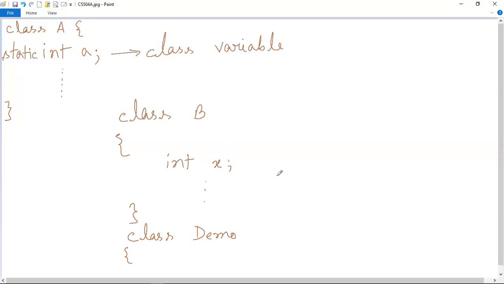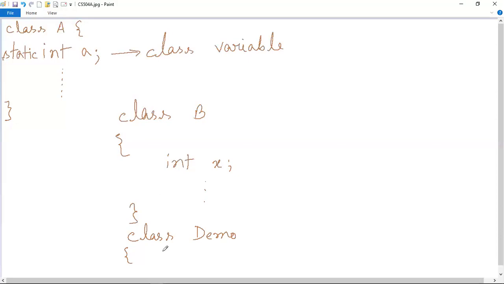This is what we normally do in the case of an instance variable. But whenever we create a class variable by including the static keyword before the variable declaration, then in order to access a class variable from another class, you don't need to create any object of that class.